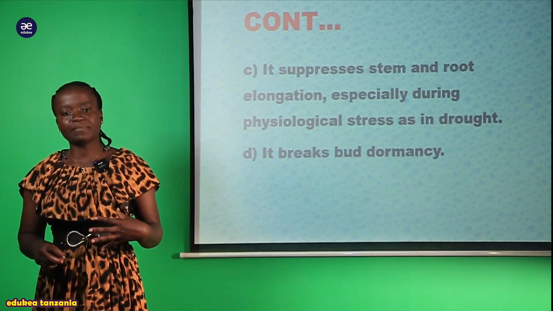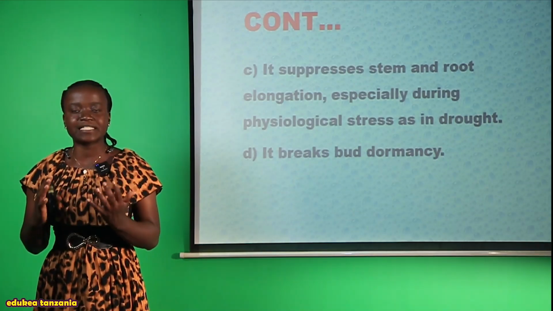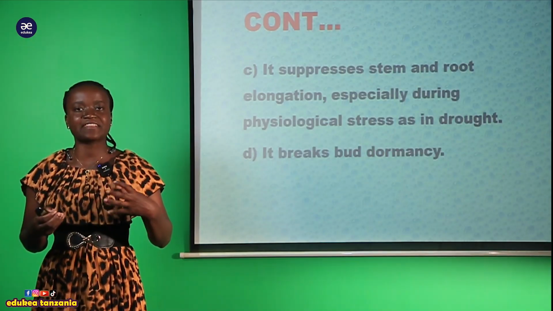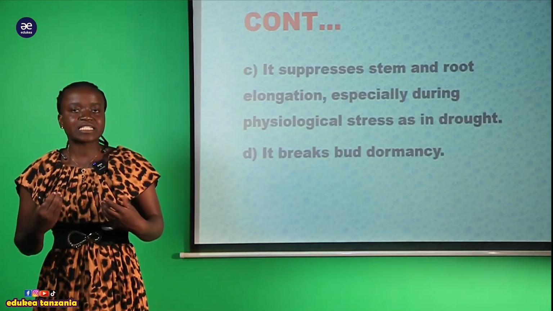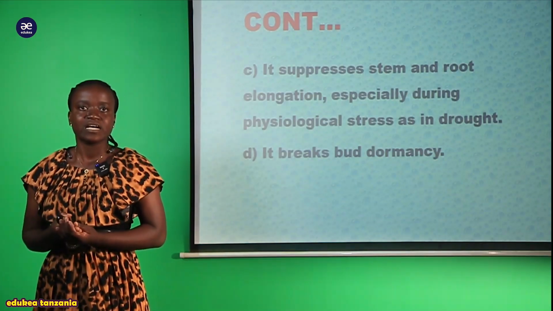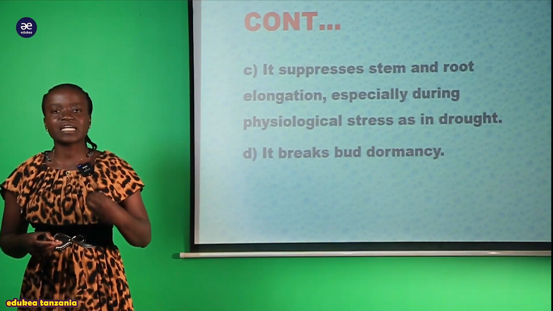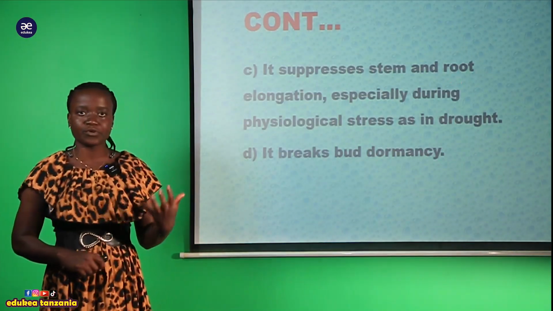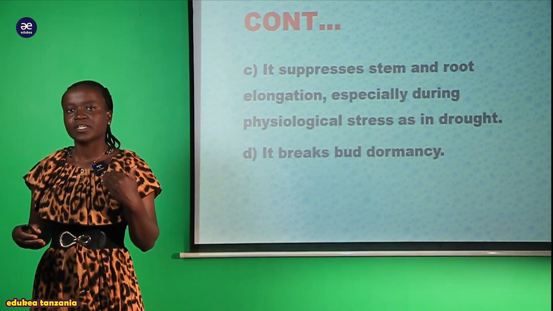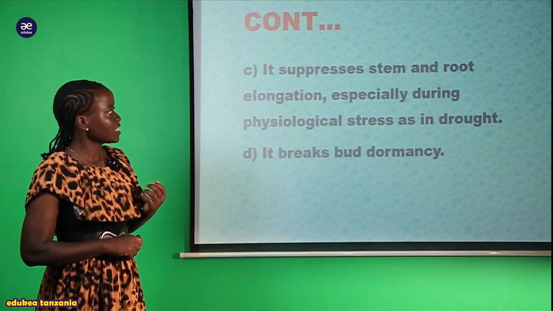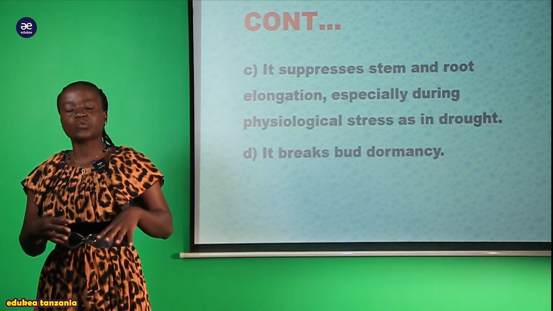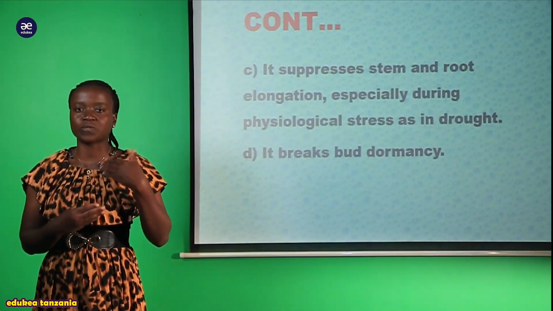So, when the plant experiences a stress condition, it can be either lack of water within a plant, that is the presence of drought, or if the place is a desert. So this thing, we can say that it suppresses the stem and the root elongation. Since development of the root and this stem elongation, tunasema kwamba inaweza ikaleteleza maji kusambazwa ndani ya mwili kwa wingi sana na kupotea kwa wingi sana.